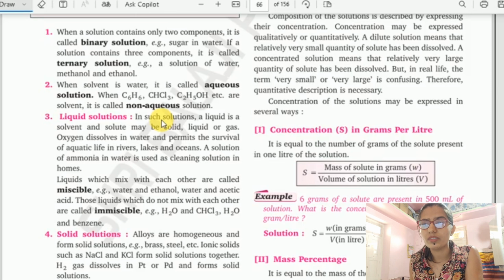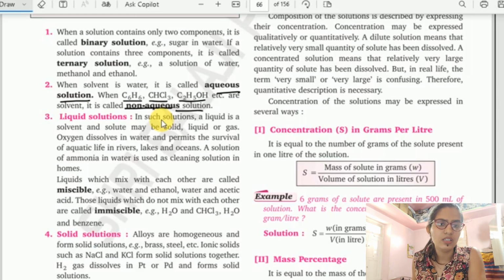When solvent is water, it is called aqueous solution. Yeah, this is one more point. When we are using solvent as water, we call that particular solution an aqueous solution. When benzene, chloroform, ethanol, etc. are a solvent, it is called non-aqueous solution.